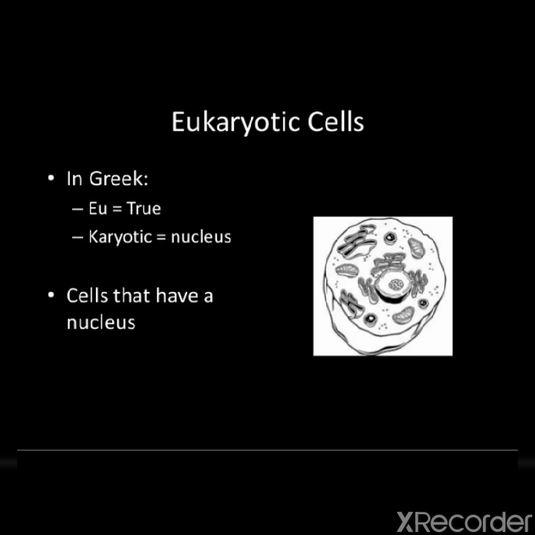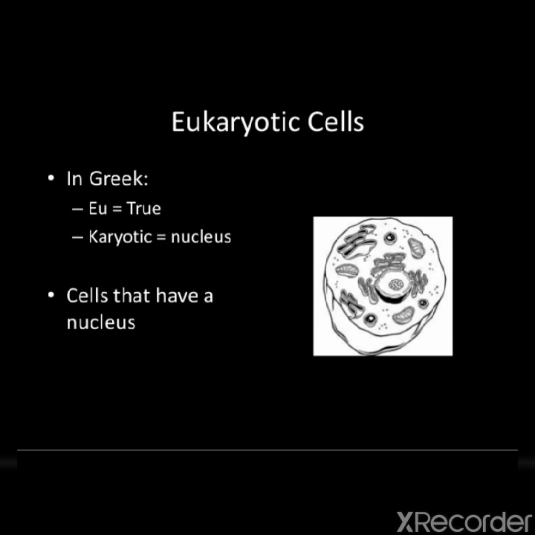Now we will discuss the eukaryotic cell. Do you know what is the meaning of eukaryotic? In Greek, eu means true and karyotic means nucleus. So eukaryotic cells are cells that have a nucleus.